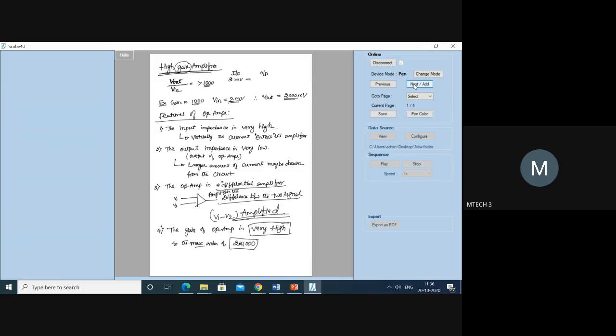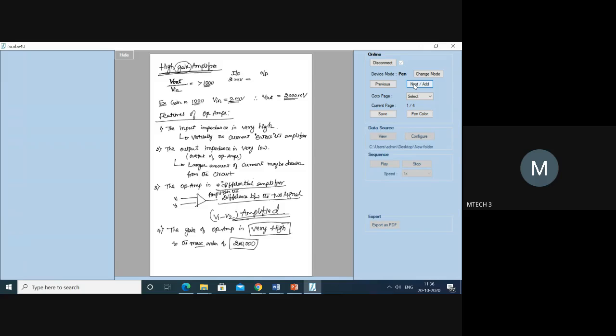Then the third one is that the operational amplifier is a differential amplifier. So the difference between the two input signals is going to be amplified. The last one is that the gain of the operational amplifier is very high, to the order of 200,000.